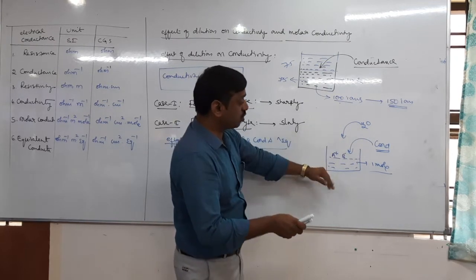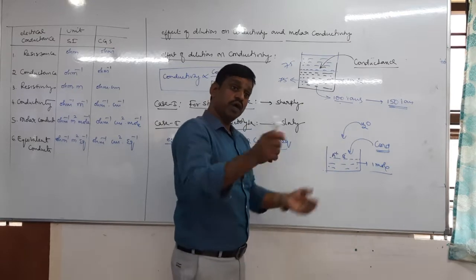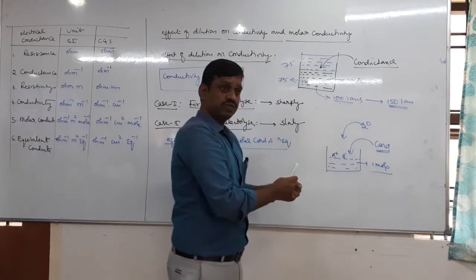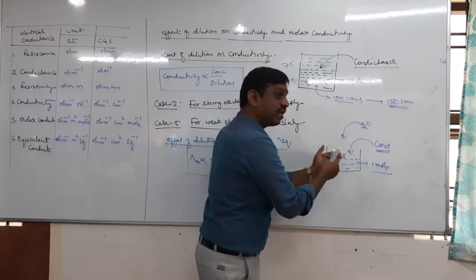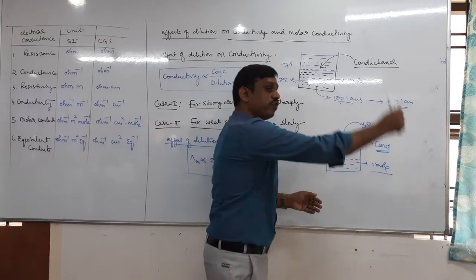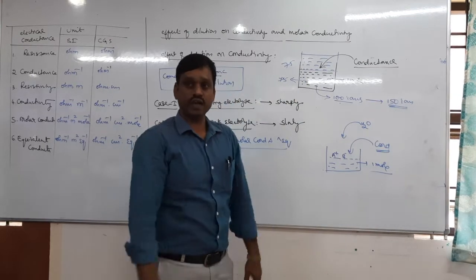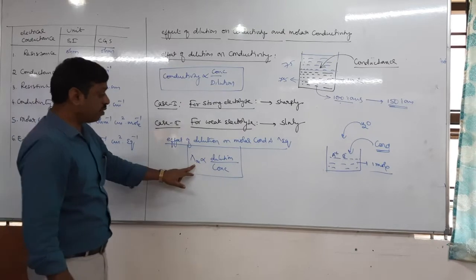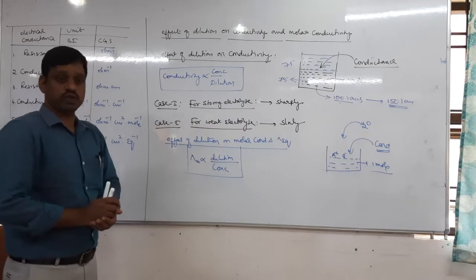Due to the increasing total number of ions, and one more reason is the increasing distance between the inter-ions. The distance between the cation and anion increases, the inter-ionic force of attraction decreases, so that they can move fast and they can conduct the electric current. Okay, that is the reason. So that is why lambda m is directly proportional to dilution.